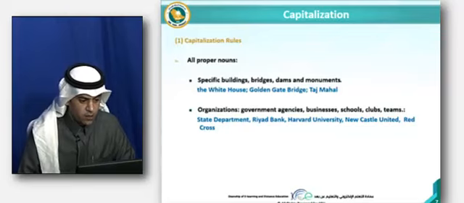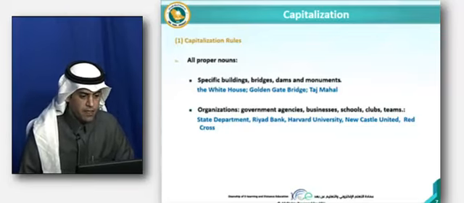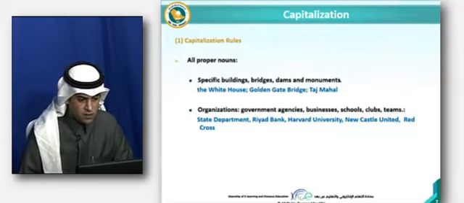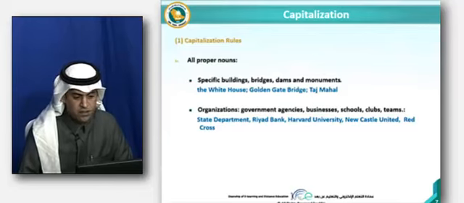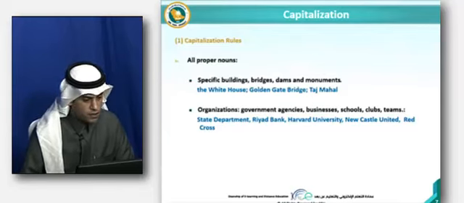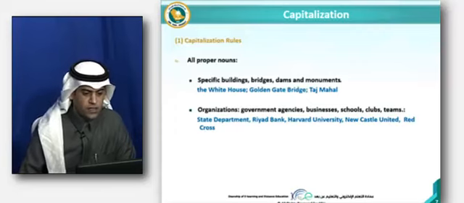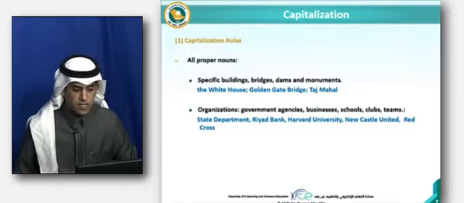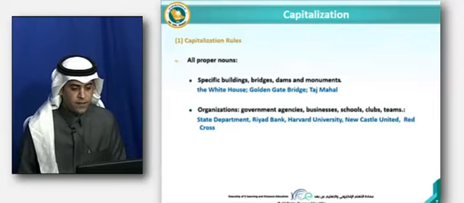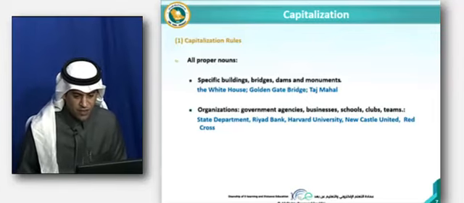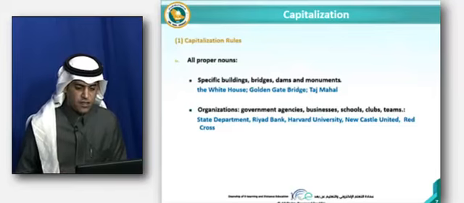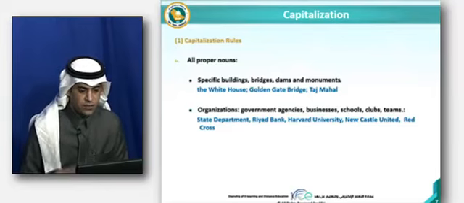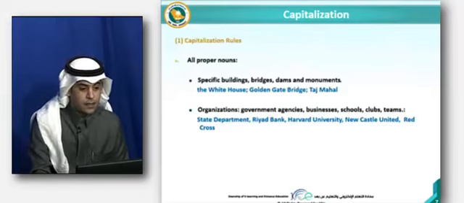We'll carry on with proper nouns: specific buildings, bridges, dams, and monuments, like the White House, Golden Gate Bridge, Taj Mahal. You need to capitalize all those in your writing. And you also capitalize organizations, government agencies, businesses, schools, clubs, and teams, like State Department, Riyadh Bank, Harvard University, Newcastle United, Red Cross, and so on. You need to capitalize all those.